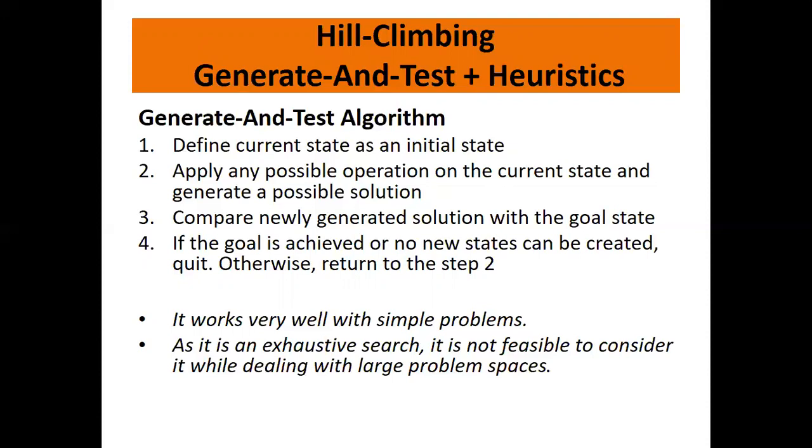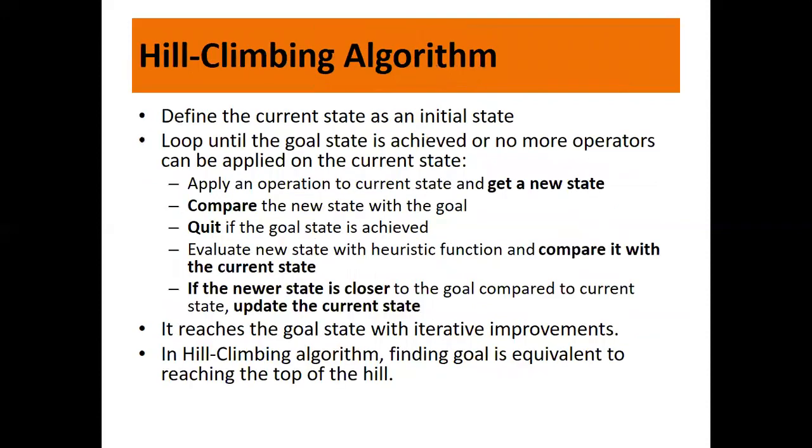Okay, now it works well with very simple problems. As it is an exhaustive search, it is not feasible to consider it while dealing with large problem spaces. So, the hill climbing algorithm. Again, define the current state as an initial state. Loop until the goal state is achieved or no more operators can be applied on the current state. Fine? Okay. Apply an operation to the current state and get a new state.